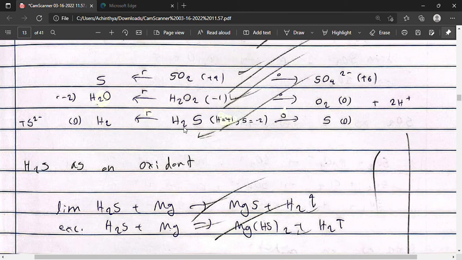This is hydrogen sulfide. The hydrogen is in +1 oxidation state while the sulfur is in -2 oxidation state. Here it can undergo oxidation in which the sulfur goes from -2 to 0, forming sulfur, or the hydrogen can go from +1 to 0. It's a reduction reaction in which hydrogen sulfide reduces itself to hydrogen, and the sulfide ions shall be free.